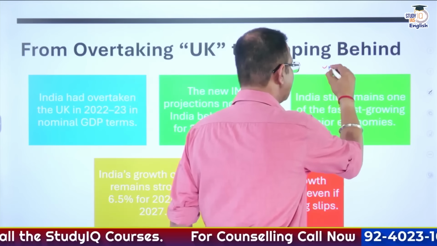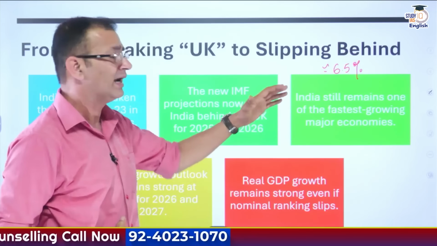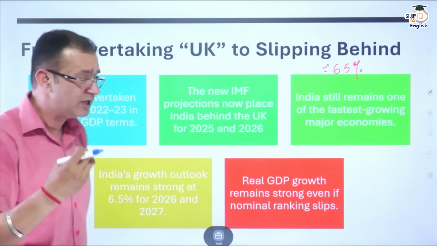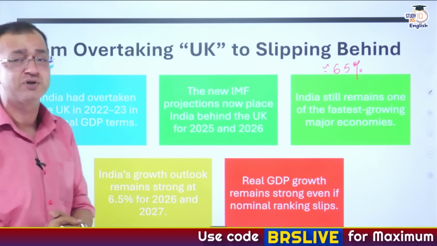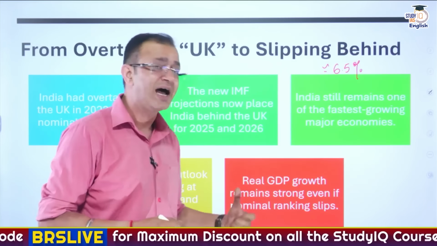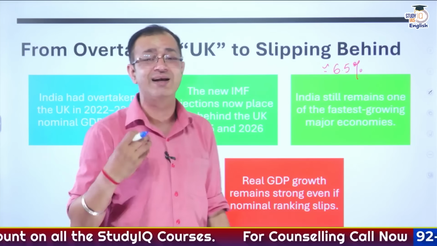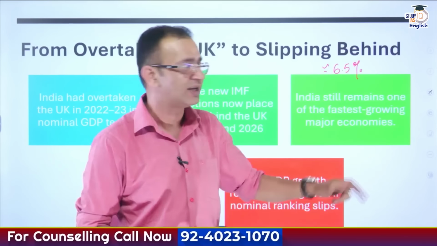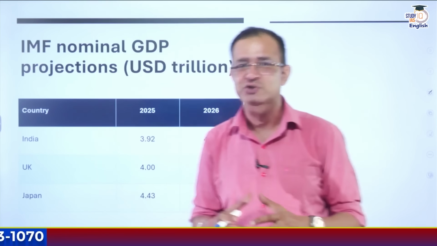The growth rate will be 6.5% of GDP, and India is the fastest growing economy among the major economies of the world. India's growth outlook remains strong, at 6.5% for 2026 and for 2027 as well. The real GDP growth remains strong even if the nominal rankings have slipped. So it is not a matter of much concern, and we must not panic because of these changes in the numbers or the position.